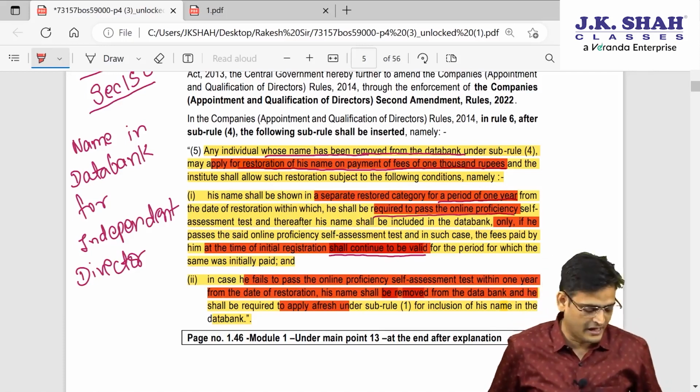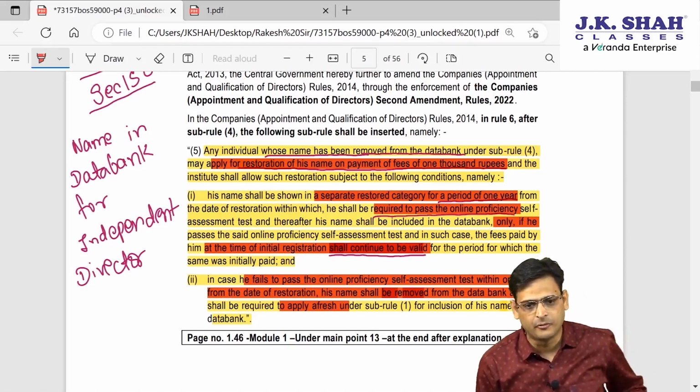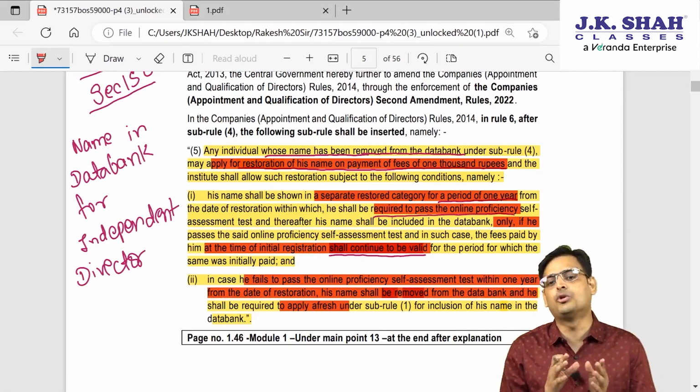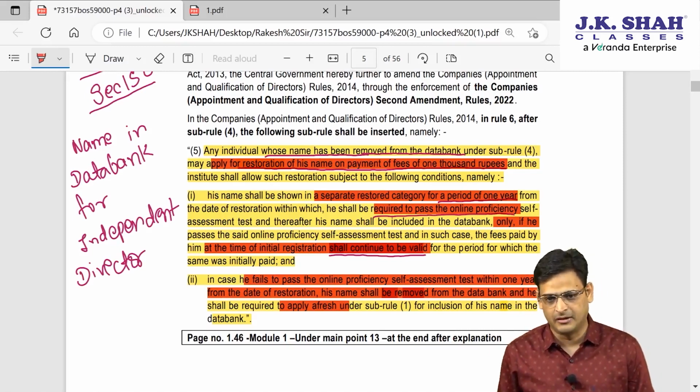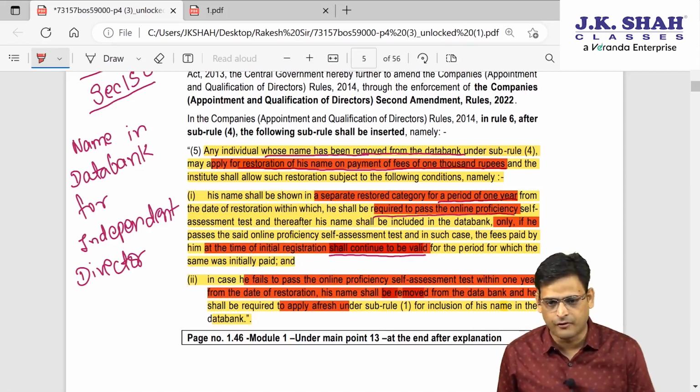So to put this entire thing in a nutshell, let's say your name has been removed from the data bank because you could not pass an exam within the time limit. Now what you can do is pay 1000 rupees and make an application for restoration of your name, and your name will be restored, but now it will appear in a separate restored category.